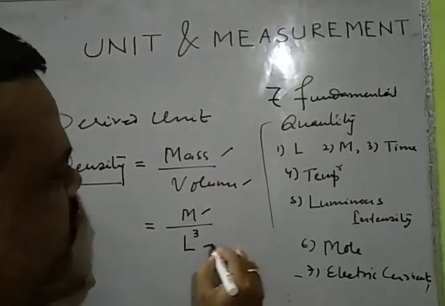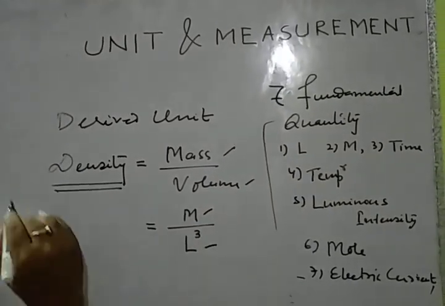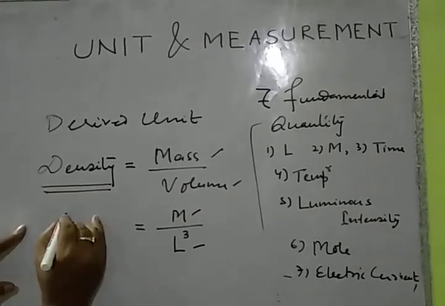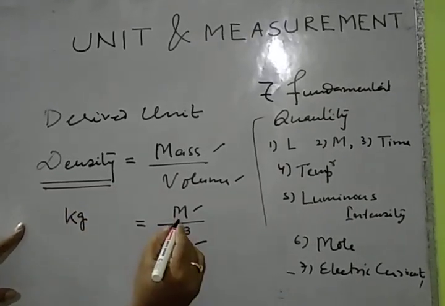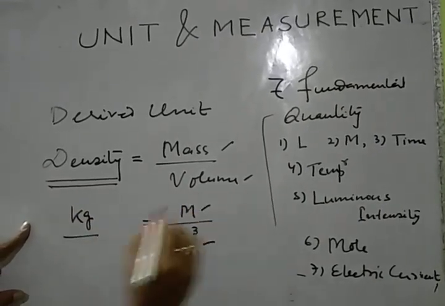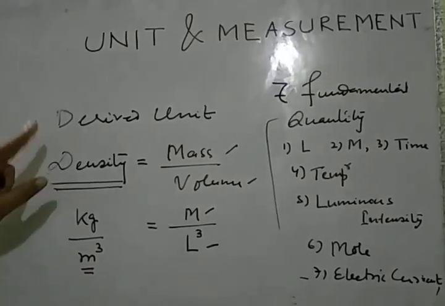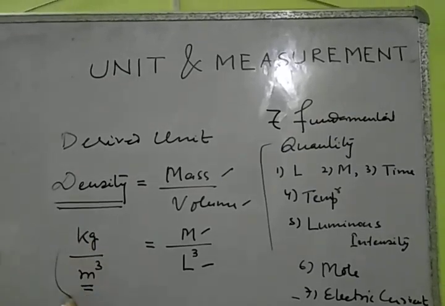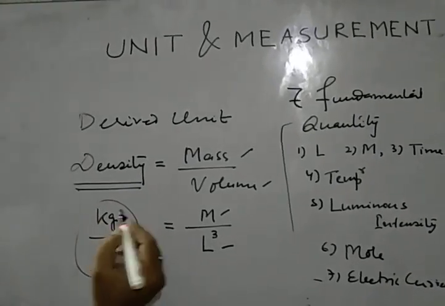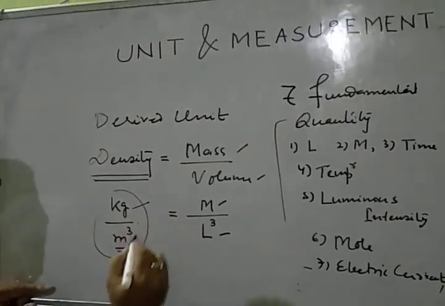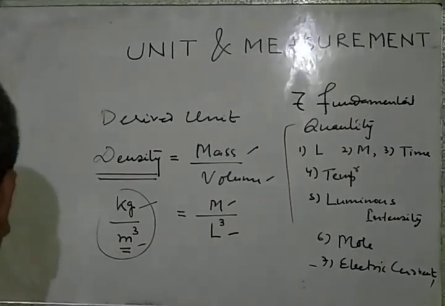The unit of mass is kg, and unit of volume is meter cube. So kg per meter cube is the unit of density, and this is a derived unit because it is derived from mass and volume, right?